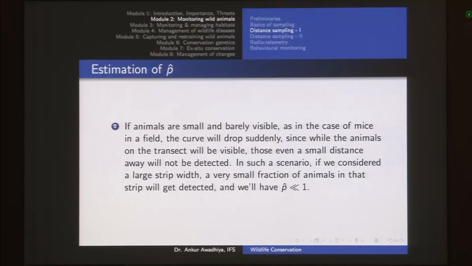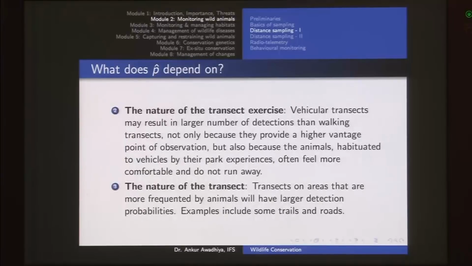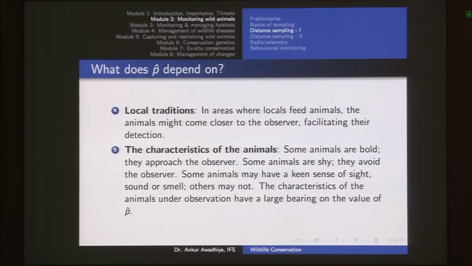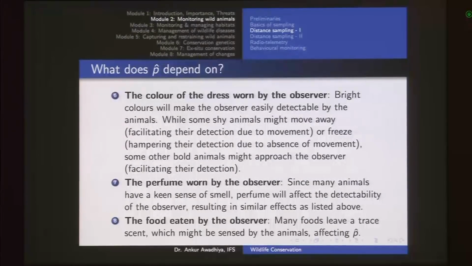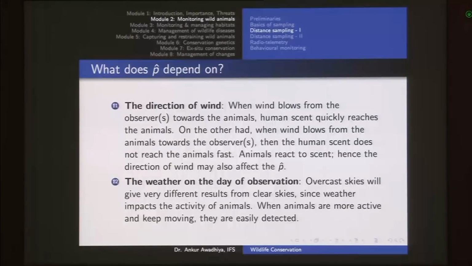Now, we talked about the estimation of p hat in different areas. So, what does p hat depend on? There are a number of factors on which your p hat would depend. It would depend on the characteristics of the terrain, whether it is flat, whether it is undulating, the nature of the transect exercise, whether you are walking on foot, whether you are moving in a vehicle, the nature of the transect, the local traditions, the characteristics of the animals, the color of dress that you are wearing, the perfume that you are wearing, the food that you have eaten, the mental state and fatigue of the observer, the size of the group, the direction of wind, the weather on the day of observation, and a number of other factors as well.